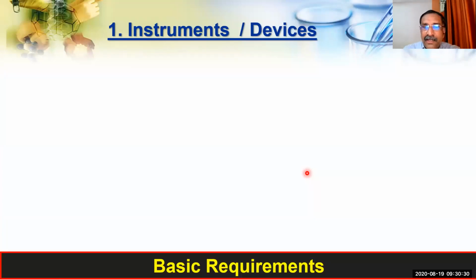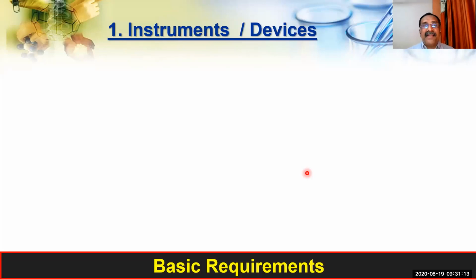Just imagine that for running this class, we want certain basic requirements. In a normal offline classroom, when somebody comes to take the class, some basic requirements are there. Similarly, in the new normal, the online class, we also need certain basic requirements. You know what the requirements are for you, and for us. Similarly, for rDNA technology also, we need certain basic requirements.